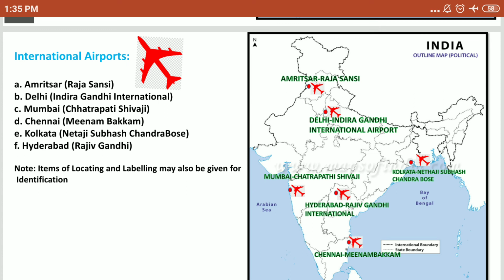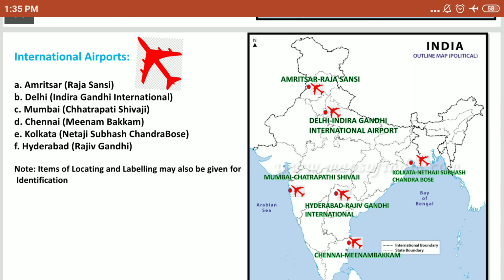I repeat once again, Raja Sansi International Airport is situated in Amritsar, Punjab. Indira Gandhi International Airport is located in Delhi. Chhatrapati Shivaji International Airport is located in Mumbai, Maharashtra. Meenambakkam International Airport is located in Chennai, Tamil Nadu. Netaji Subhash Chandra Bose International Airport is located in Kolkata, West Bengal. Rajiv Gandhi International Airport is located in Hyderabad, Telangana.